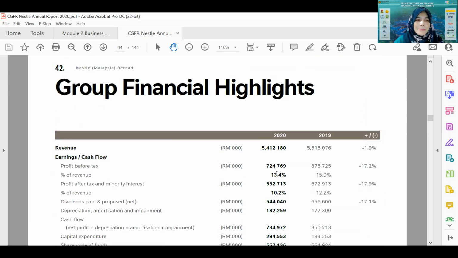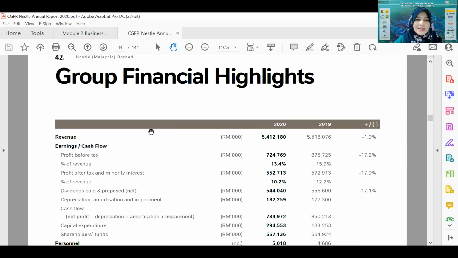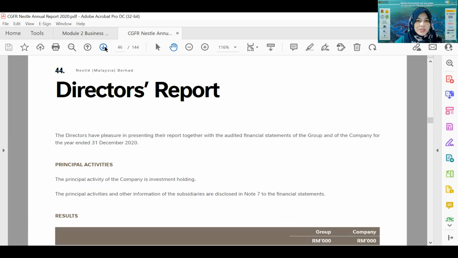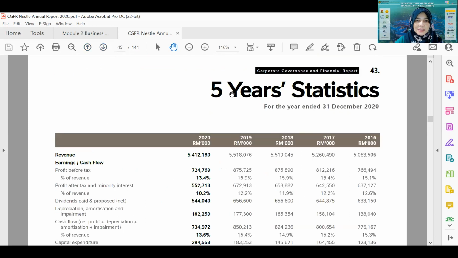Okay, all right, so this is another highlight of the financial report. This is the main key point that is picked from the financial report. Okay, let us go straight to the next one. This is another highlight, the 5 year statistic on the performance of the company.